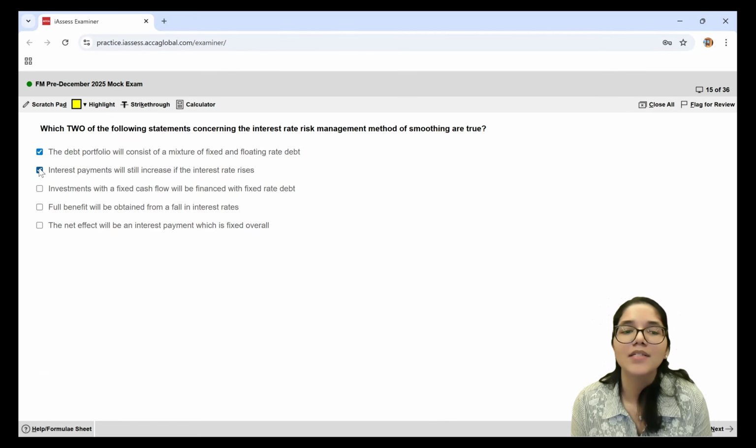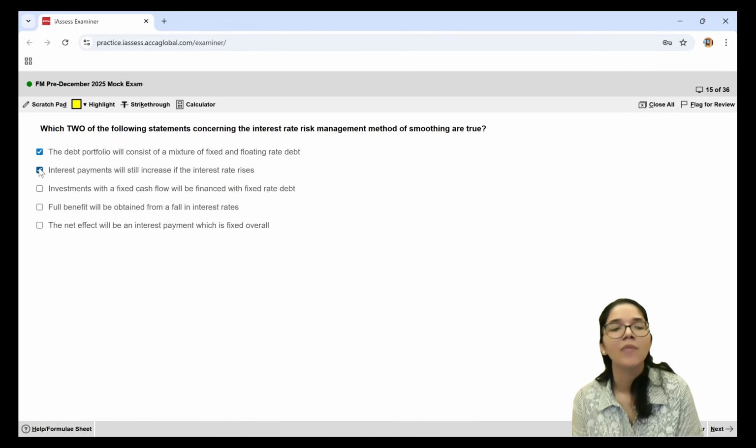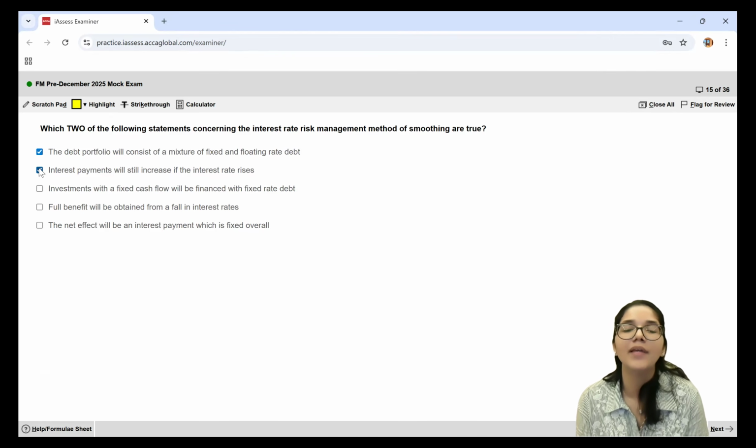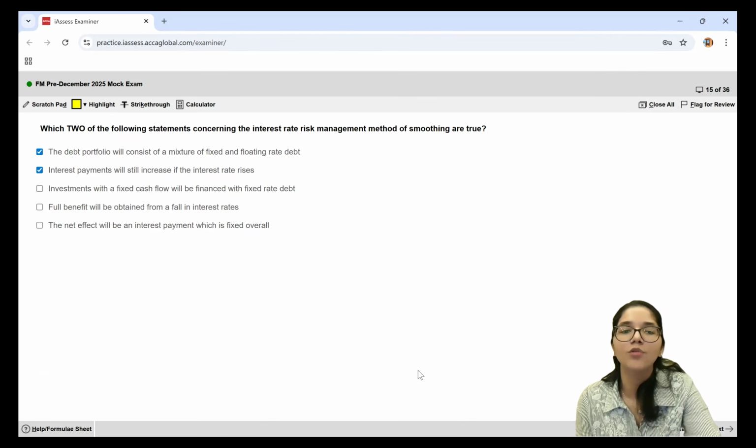Third statement says investments with a fixed cash flow will be financed with a fixed rate debt. That's not the concept of smoothing. Full benefit will be obtained from a fall in interest rates. No, only part benefit because part of my debt is fixed, part of my debt is floating. And lastly it says that the net effect will be an interest payment which is fixed overall. That's also not true, because the net effect will keep on changing as per what is happening, because I am having some part of fixed debt and some part of floating rate debt. So the first two statements are the ones which are consistent with the risk management method of smoothing.